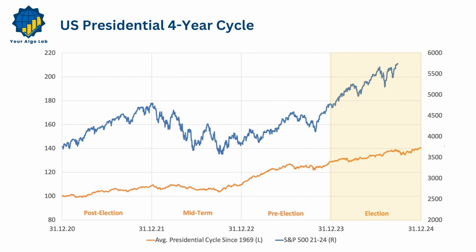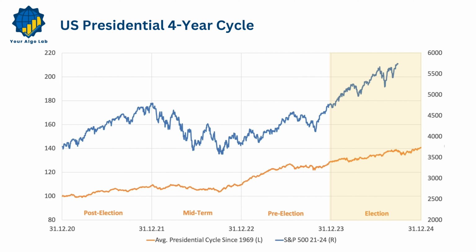Then comes the election year. The focus in the final year shifts toward the upcoming election. If the sitting president is running for re-election, their policies tend to focus on maintaining economic stability and favorable voter sentiment. Historically, markets tend to perform well in the fourth year as economic stimulus and market-friendly policies continue, but volatility may increase as the election approaches, especially if the race is tight or there is uncertainty over potential policy changes.